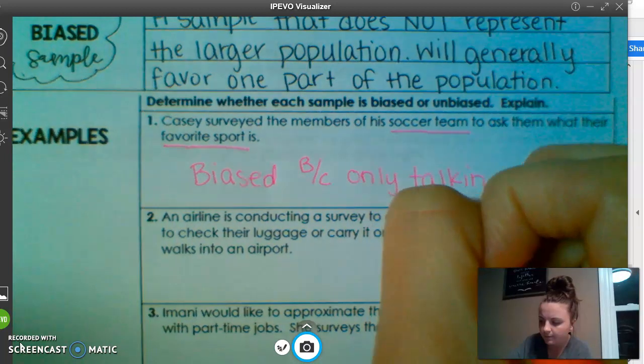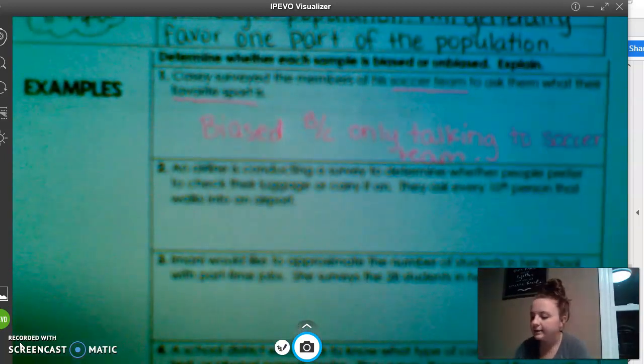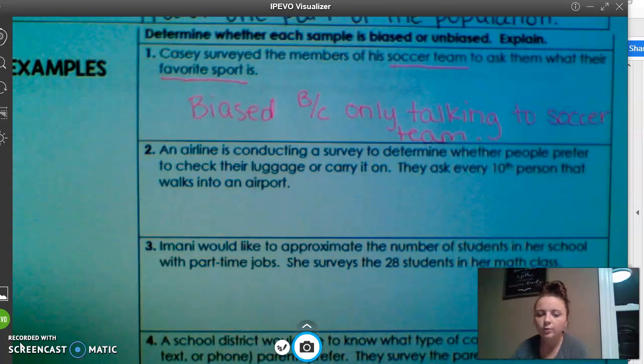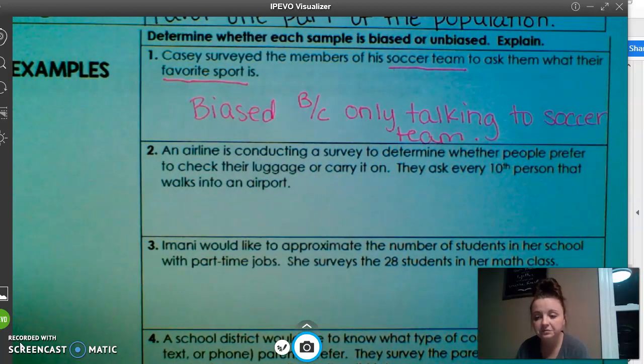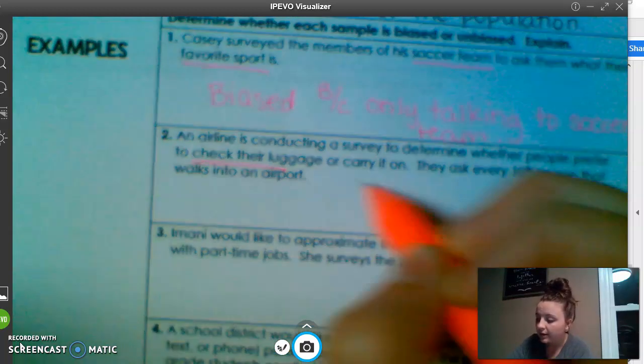Not good. Number 2, an airline is conducting a survey to determine whether people prefer to check their luggage or carry it on. They ask every 10th person that walks into an airport. Well, that seems pretty good to me because they're trying to see if you want to check your luggage or carry it on.